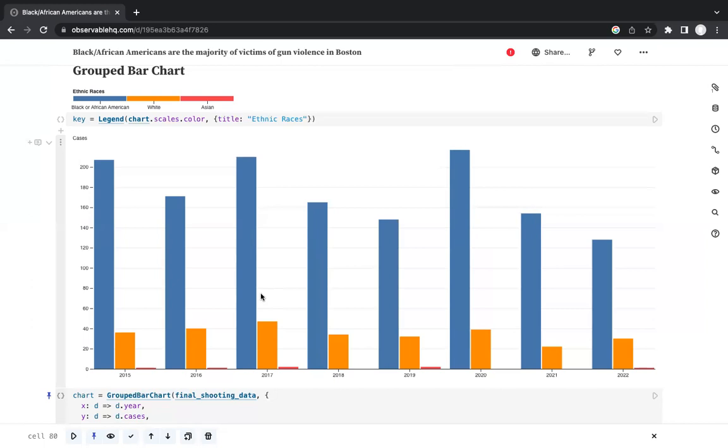The white victims reached their peak in the year 2017, when the highest number of white victims of gun violence was recorded, at 47. While the trend for Asian has remained almost constant throughout 2015 to 2022, there have not been many cases reported for Asian races. The highest number of victims in a single year for Asian races was two, which was reported in the years 2017 and 2019. Surprisingly, in the years 2018, 2020, and 2021, there were no Asian victims of gun violence.